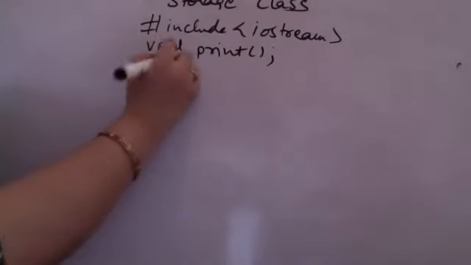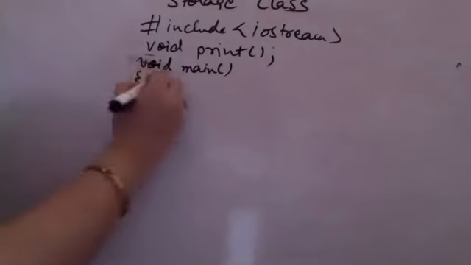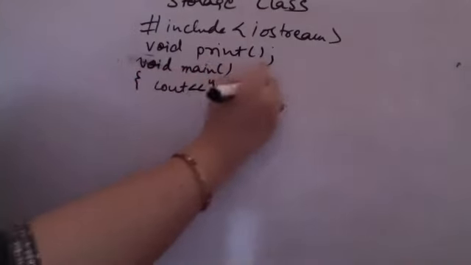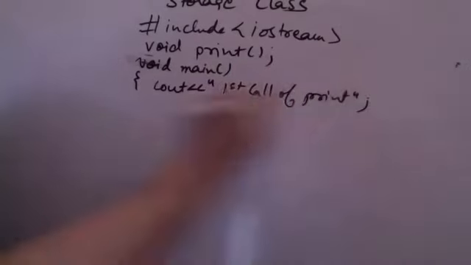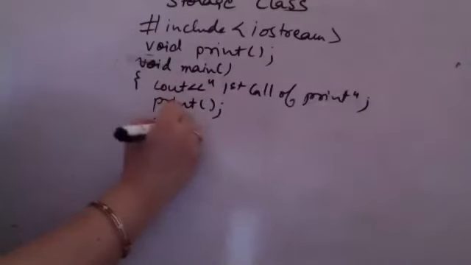Directly moving on to my main, I have my void main. Within my main function, I mention the first call of print, and I call the print function. Then I mention the second call of print.